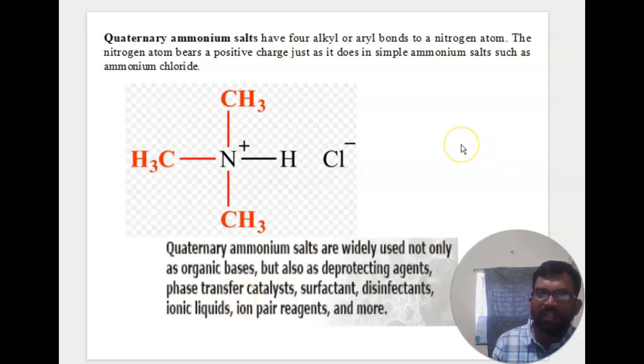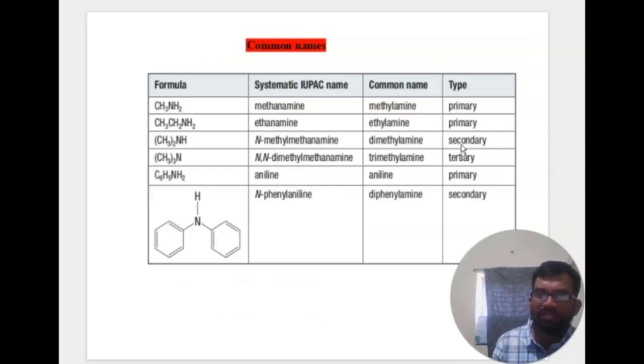Then you can see the formula, systematic IUPAC name, common name, and type. CH3NH2, methanamine, methylamine, primary. CH3CH2NH2, ethanamine, ethylamine, primary.